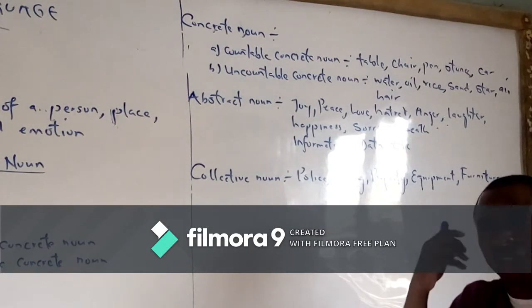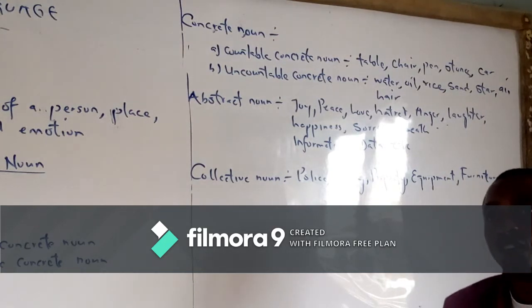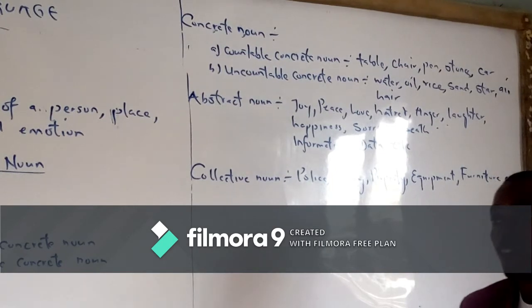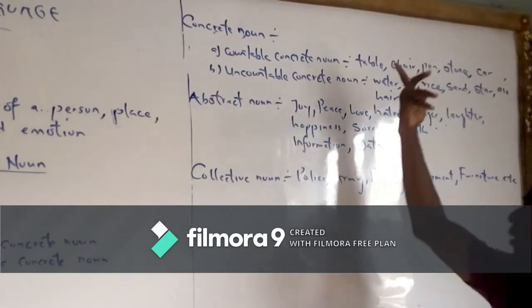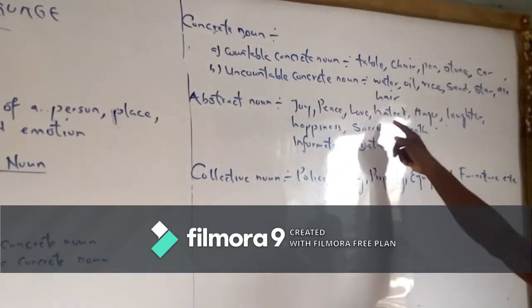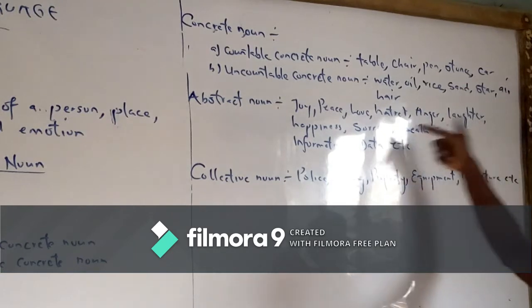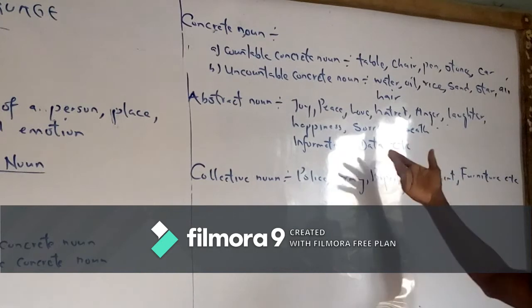You can feel anger, you can feel hatred for someone. You can feel love, you can feel peace and joy within yourself. So examples of abstract nouns are joy, peace, love, hatred, anger, laughter, happiness, sorrow, death, information, data, etc.